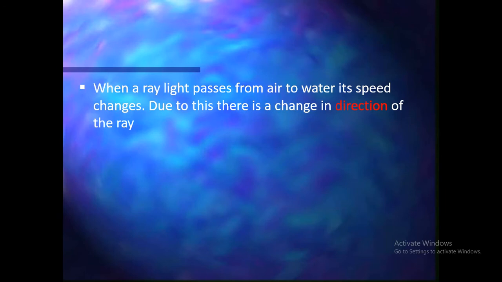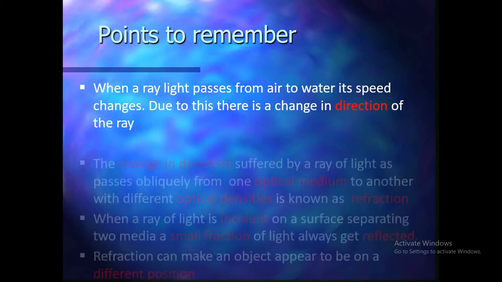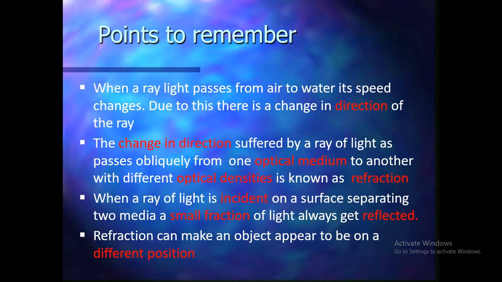When a ray of light passes from air to water, its speed changes. Due to this, there is a change in the direction of the ray. The change in direction suffered by the ray of light as it passes obliquely from one optical medium to another with different optical densities is known as refraction.